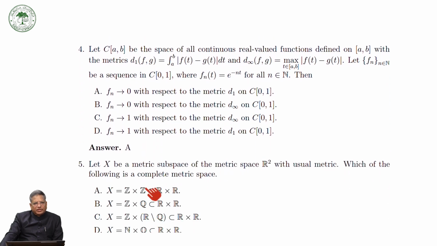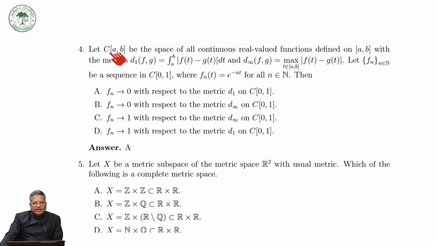Now take another example. Here is the MCQ. Let C[a, b] be the space of all continuous real valued functions defined on the closed interval [a, b], with the metrics d1(f, g) equal to the integral from a to b of mod of f(t) minus g(t), and d infinity (f, g) equal to the maximum taken over the closed interval [a, b] of mod of f(t) minus g(t).